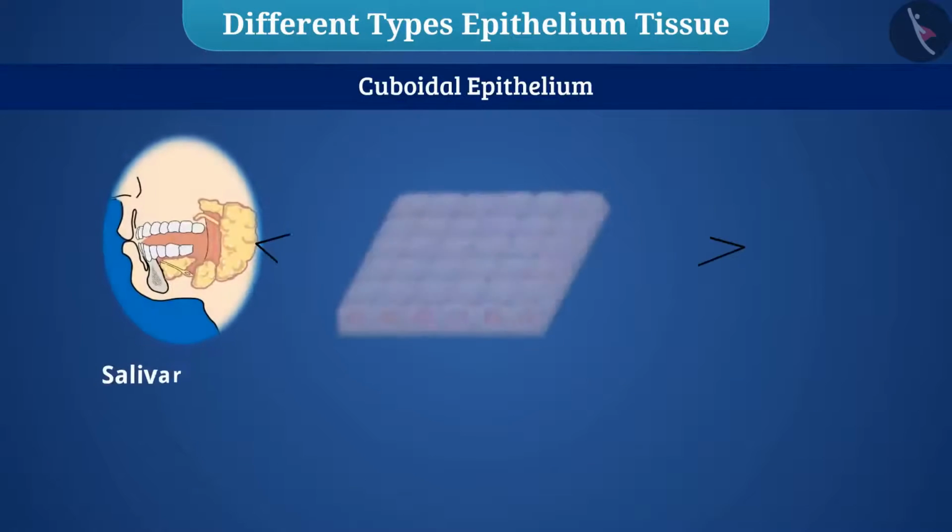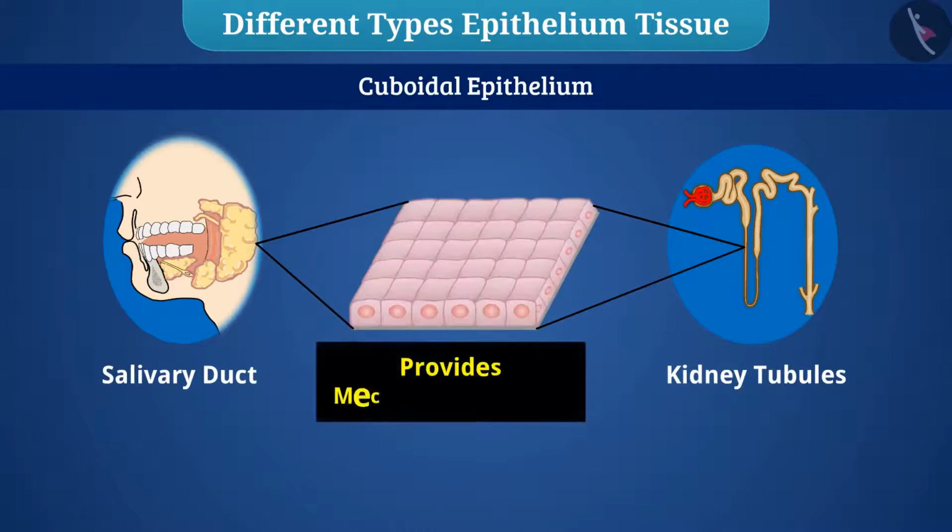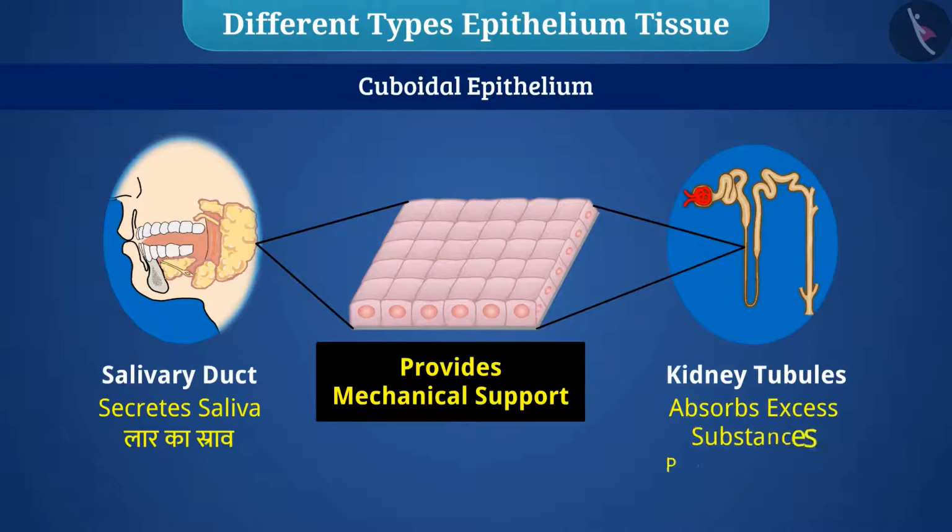The inner lining of the salivary duct and kidney tubules is made up of cuboidal epithelium. This provides them mechanical support, secretes saliva, and absorbs excess substances present in urine.